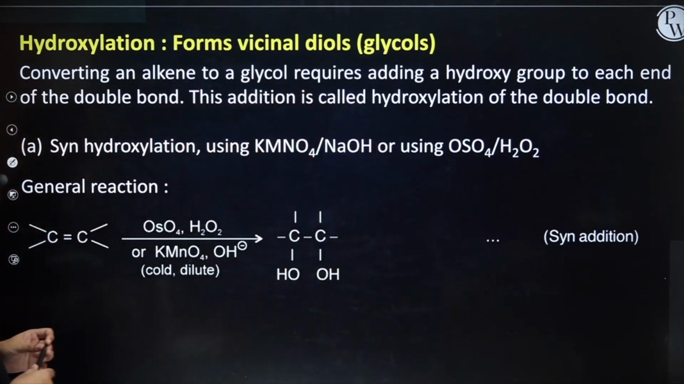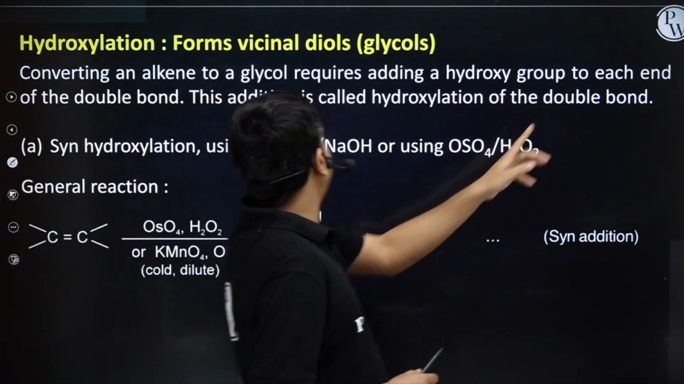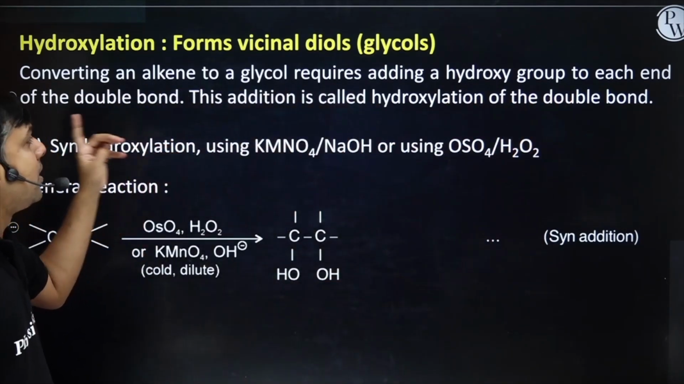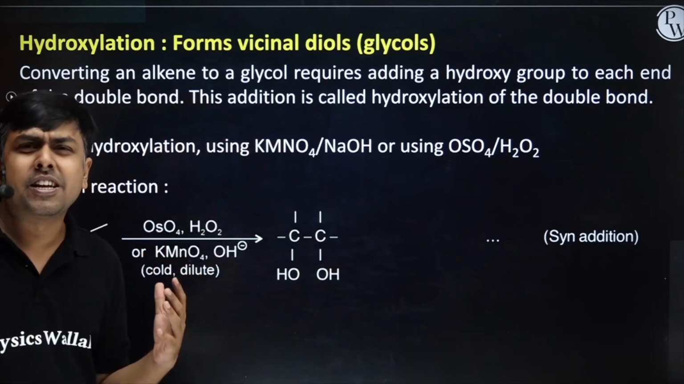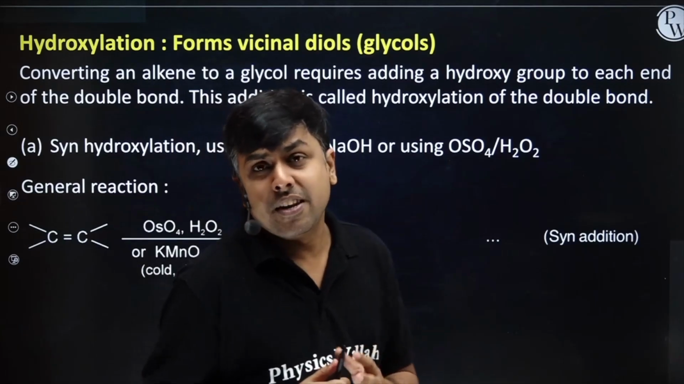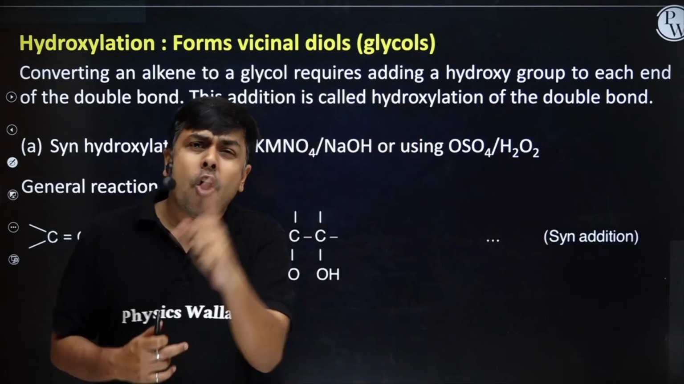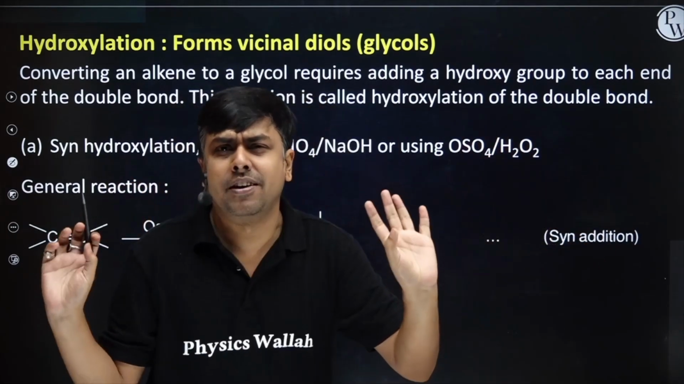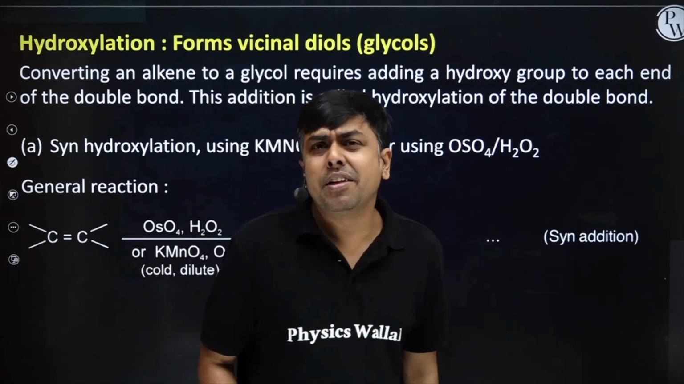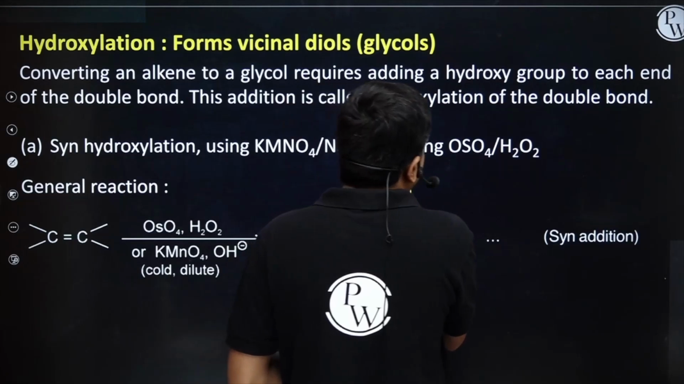Converting an alkene to a glycol requires adding a hydroxy group to each end of the double bond. This addition is referred to as hydroxylation. The best reagent is either Baeyer's reagent, cold dilute 1% alkaline KMnO4, or I can use OsO4. Both of them will have the same function. I will have the formation of vicinal diol.